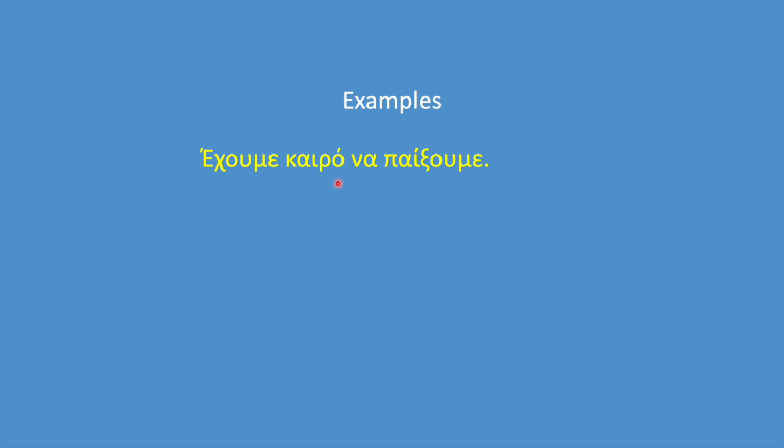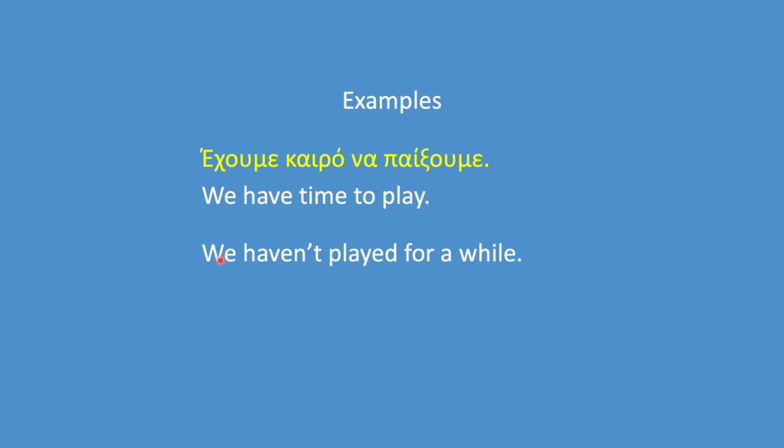Έχουμε καιρό να παίξουμε. Literally, we have time to play. Here you can see clearly from the word καιρό that we are using the accusative case. In English, we would say we haven't played for a while, or we could say we haven't played for some time, or it has been a while since we played.